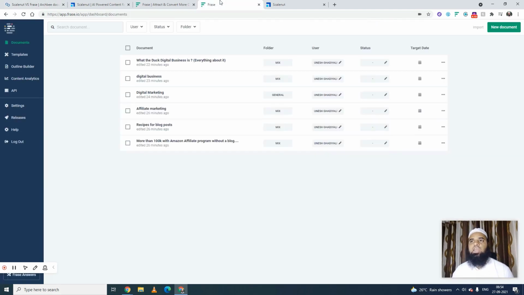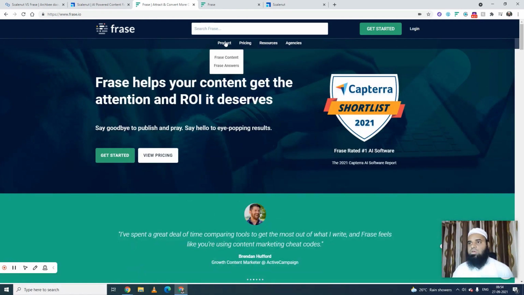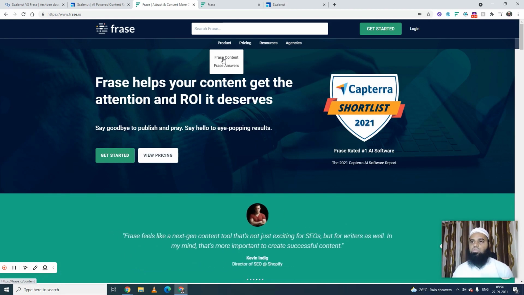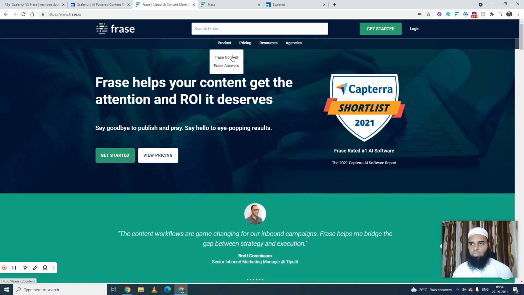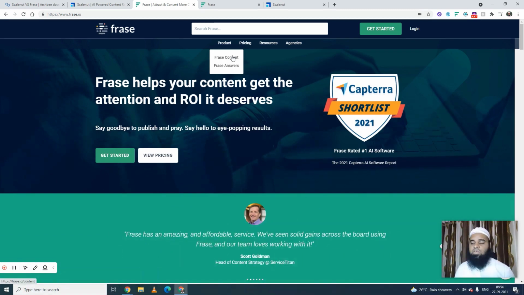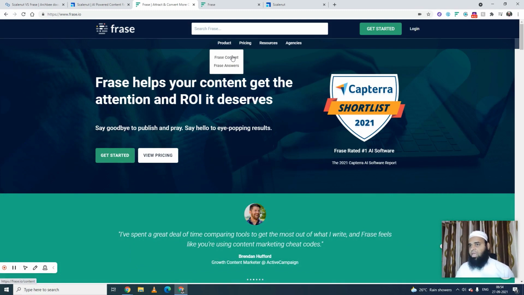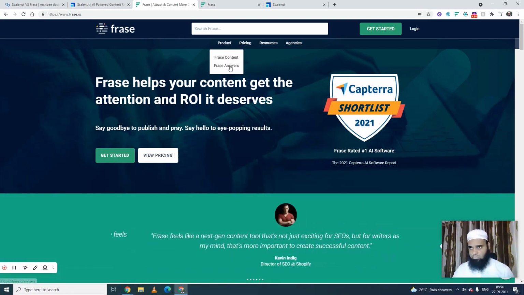And let's move ahead to Phrase. It has one more additional feature, as we can see over here. It has two main tools inside Phrase, that is Phrase Content and Phrase Answers. Now for Phrase Content, what it does is we enter a keyword. Now we can do research on the search engine result pages, create outlines and create content, and write it with the help of the AI writer, and at the same time optimize it for the search engine, right? Now what is Phrase Answers?